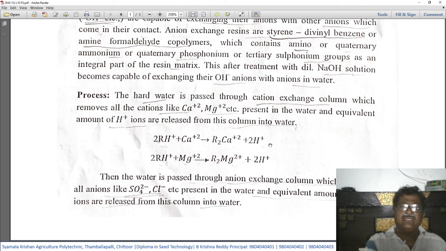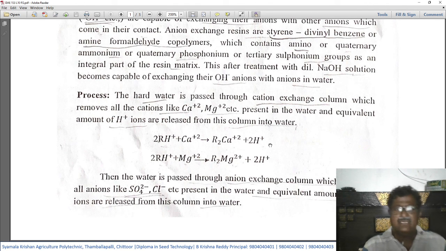The hard water is passed through a cation exchange column, which removes all the cations like calcium 2 plus, magnesium 2 plus, etc. present in the water, and an equivalent amount of H plus ions is released from this column into the water.